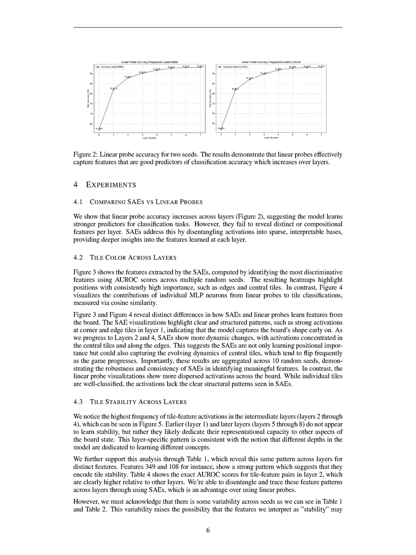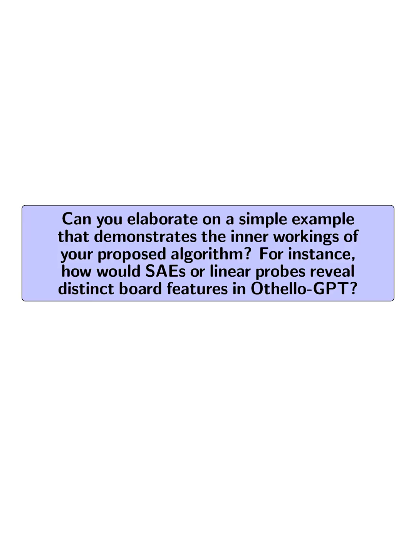Can you elaborate on a simple example that demonstrates the inner workings of your proposed algorithm? For instance, how would SAEs or linear probes reveal distinct board features in OthelloGPT?